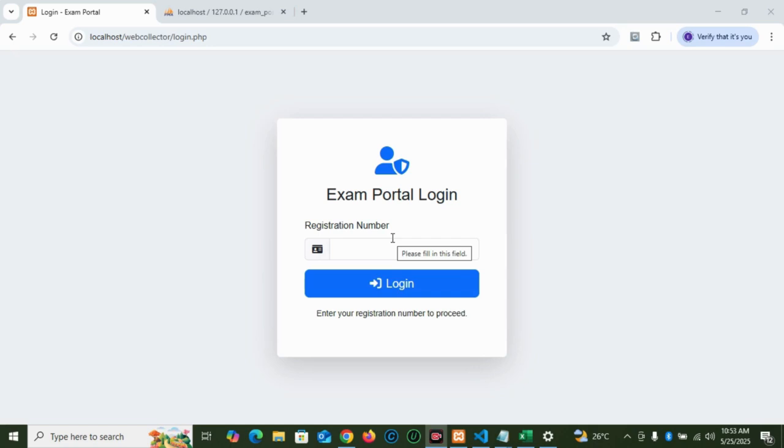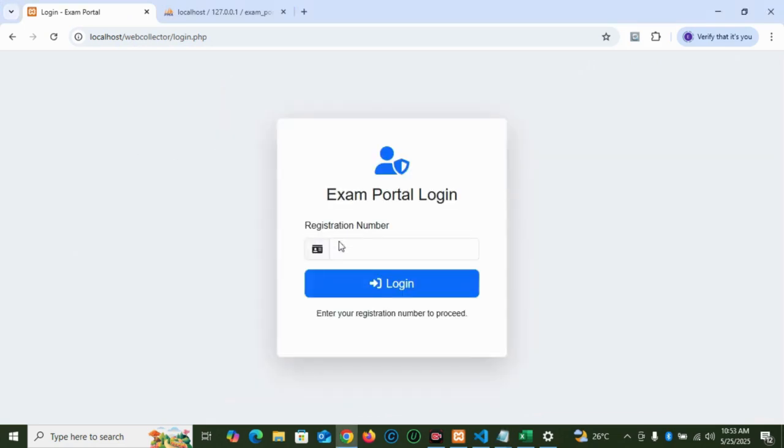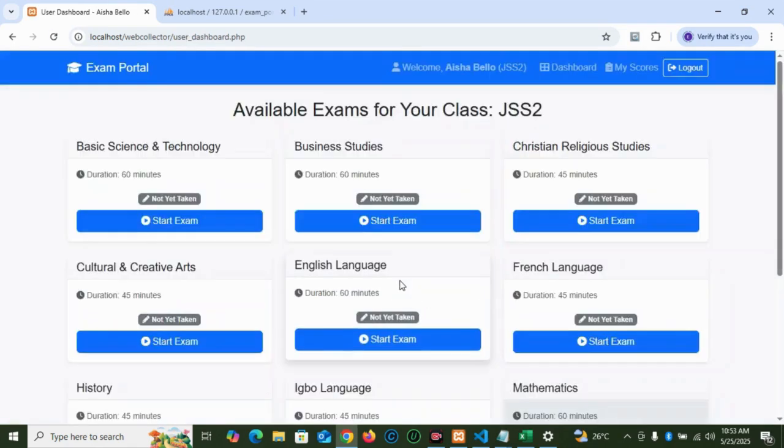This is the login screen. Super plain, super simple. As a student, you will have your unique ID to log in. No fees, no complicated steps. And now let's log in with this student ID. And boom, welcome to your personal dashboard.